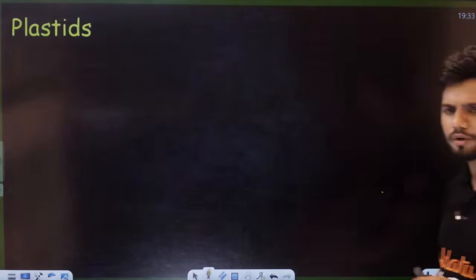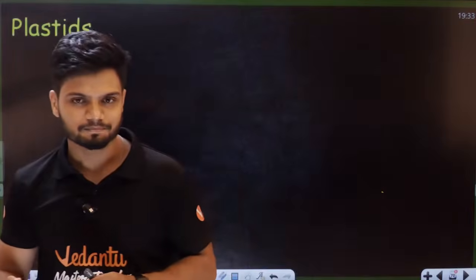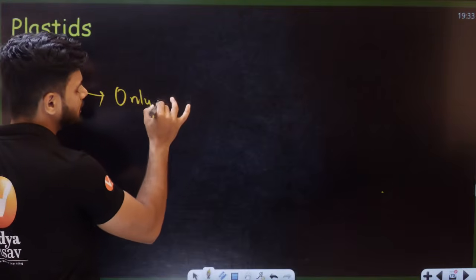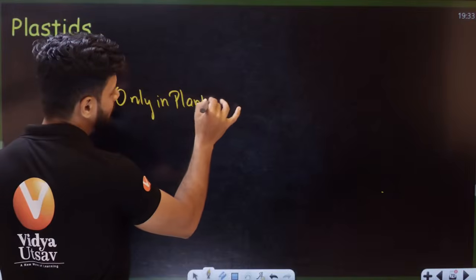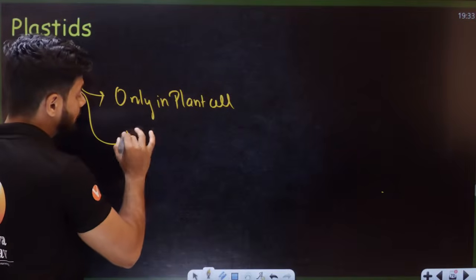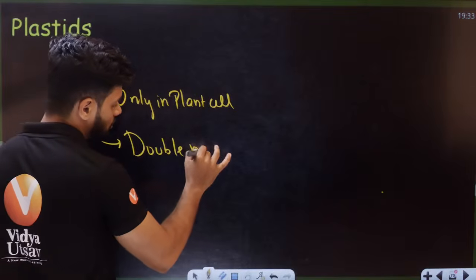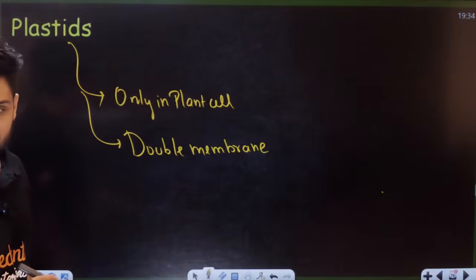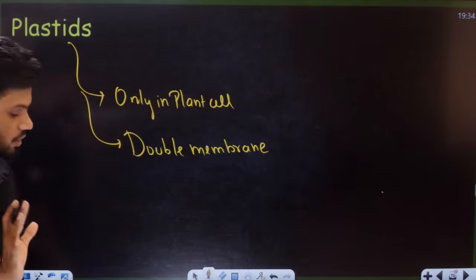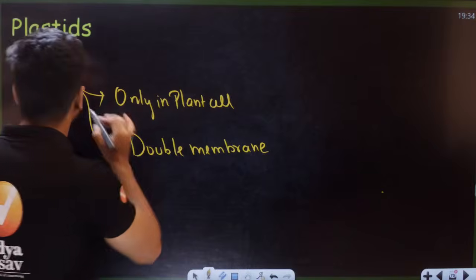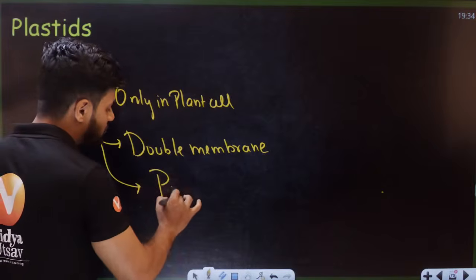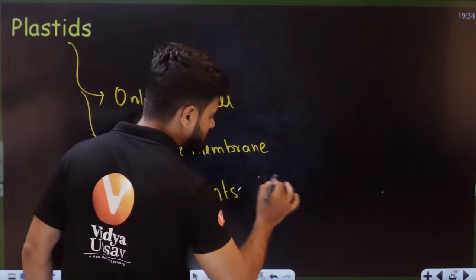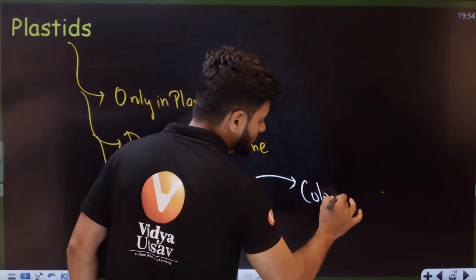Now, the next organelle is called plastid. Plastid is very special because it is found only in plant cells, and it is also double membrane, just like mitochondria. It is actually a double membrane structure, students. Now, plastids can have pigments in them, and based on which pigment is inside, we can get a color.